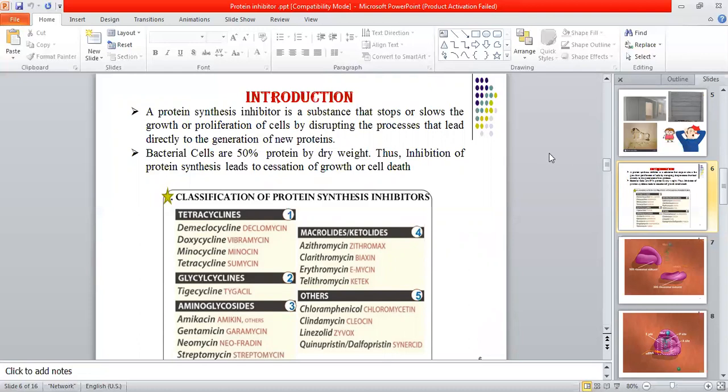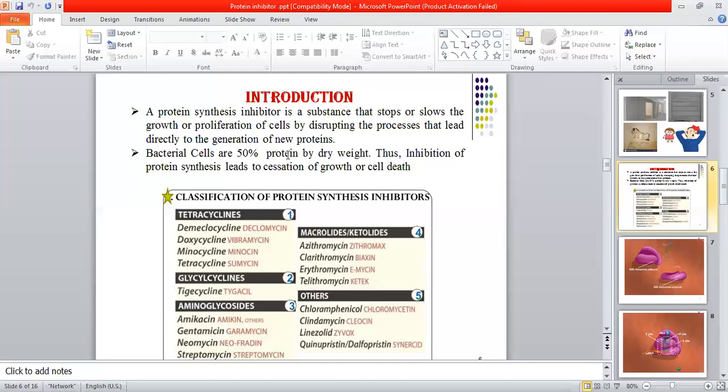If we stop making the protein, what will happen to the bacteria? The bacteria will lose confidence, it will become a little bit loose, and it will not survive for long. What will happen? Either it will be damaged, or it will be killed, or it will be destroyed. So this protein